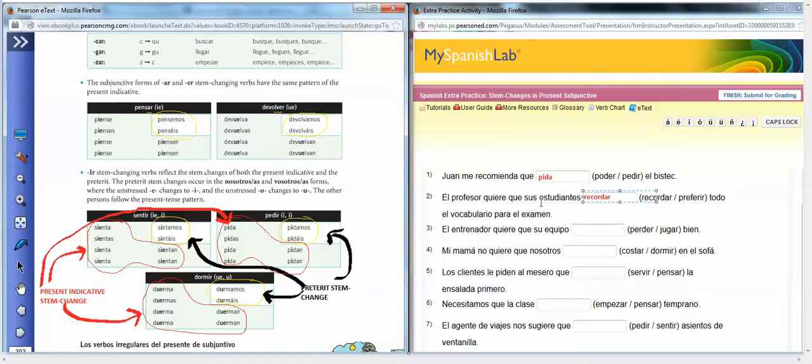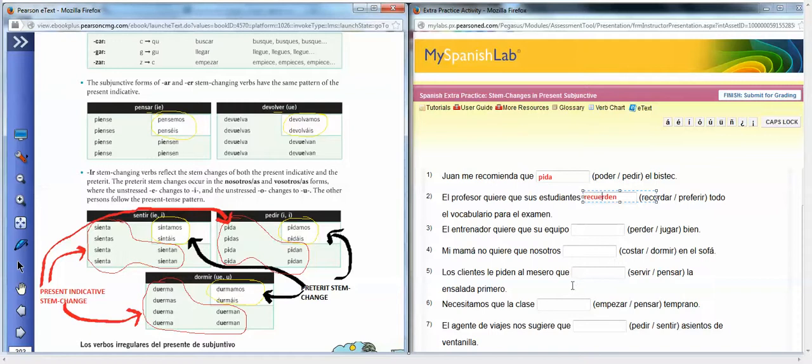So this is for his students. It's going to be "they." So for "they," you would change your AR to an EN instead of an AN, and it's an O. This is an AR verb, so if you go up here, it's for "they." So we don't have to worry about not doing a stem change. We do need to do the stem change. Recordar is an O to UE, so that O is going to change to a UE as well.